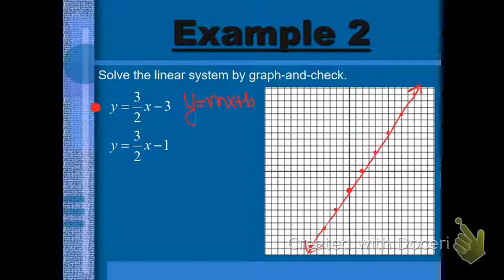For my second line, the slope is 3/2 again. The y-intercept this time is -1. So I'm going to start at the y-intercept at the point 0, -1, and I'm going to go up 3 over 2, up 3 over 2, and continue to do that until I run out of room there. And I can go the other direction. I can go down 3, left 2, down 3, left 2. And I can connect those orange points.